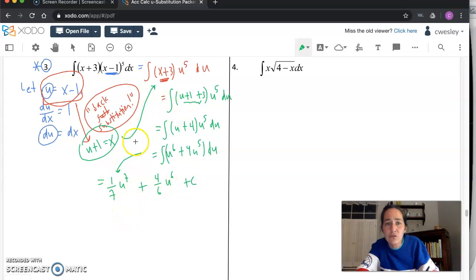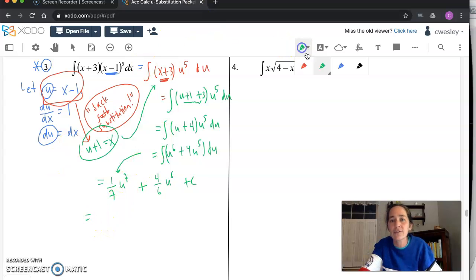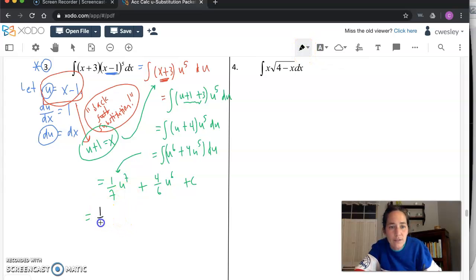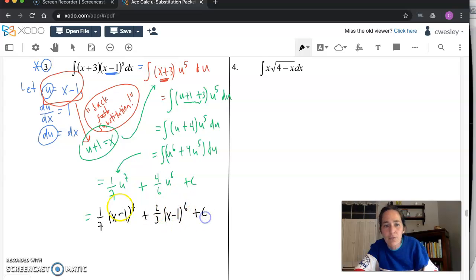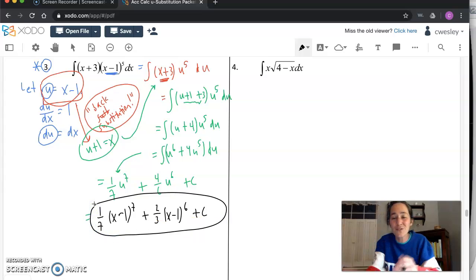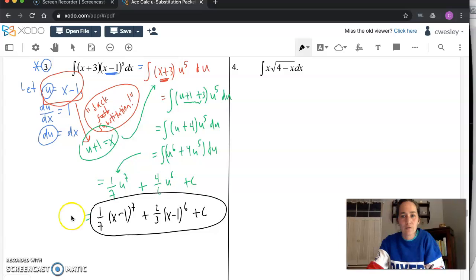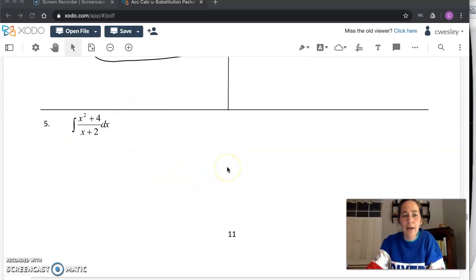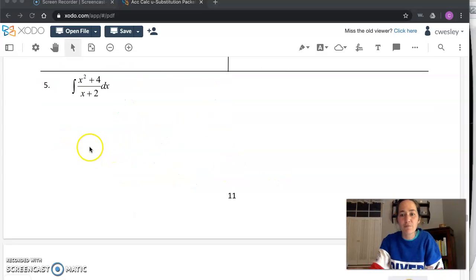Okay, so that was a huge step there to get that all in terms of u. Integrating wasn't too bad. Now we sub back in, so our final answer can definitely be written in terms of x. So 1/7, what was u? x minus 1 in parentheses to the 7th, plus, how about 2/3 instead of saying 4/6, x minus 1 to the 6th, and then plus c. Feels pretty good. These are some of the most complicated integrals we've ever taken together. I would like to scroll down to the bottom of the page and take a look at number 5 before we go.